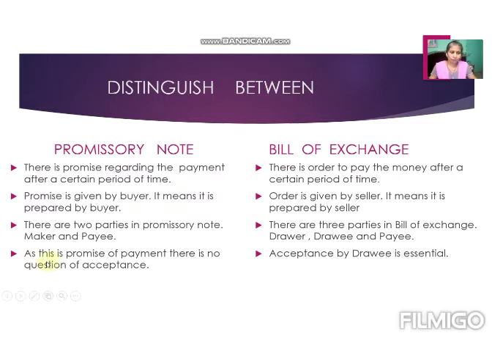Then in a promissory note, as this is a promise of payment, there is no question of acceptance. The person who is making the payment is giving the promise that I will pay you after a certain period of time. So the question of acceptance is not there because that particular person is giving the promise only. But in a bill of exchange, the document is prepared by the seller. That's why acceptance is required. Without acceptance, that document cannot be called a bill of exchange. So acceptance is essential in the case of a bill of exchange.